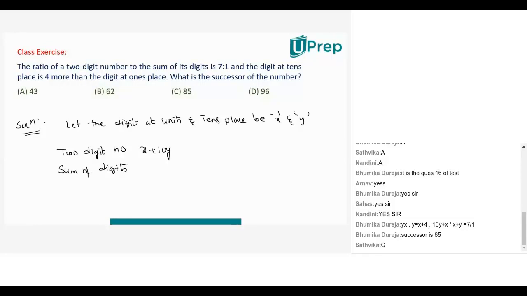And what is the second condition given? The digit at the tens place is 4 more than the digit at the ones place. So according to the second condition, the digit at the tens place is y, which is 4 more than the digit at the ones place. That is x plus 4, right? The digit at the ones place is x. So this is your second equation.